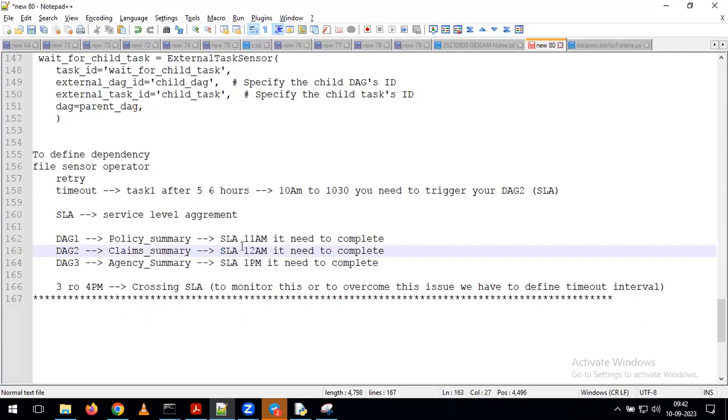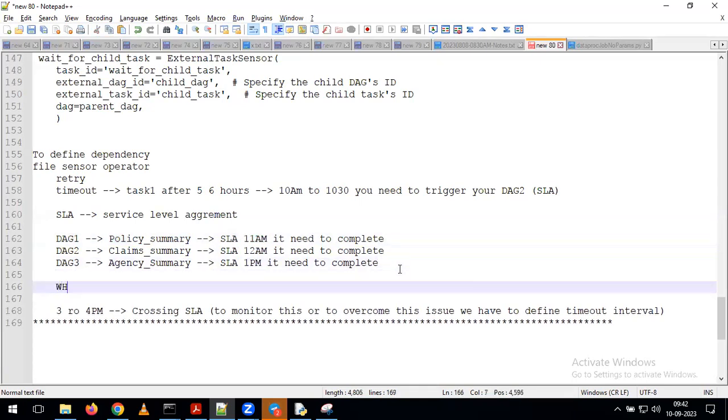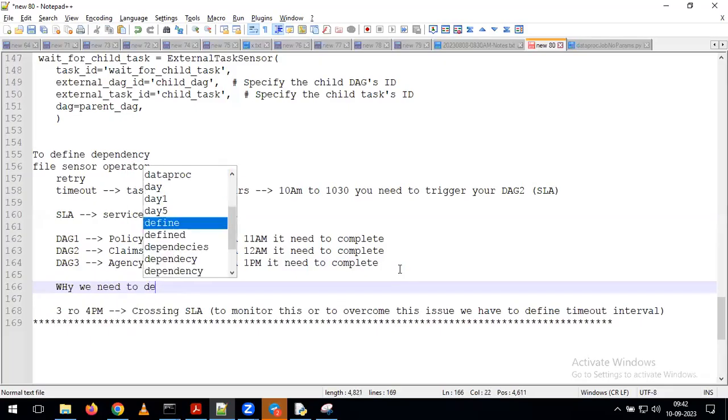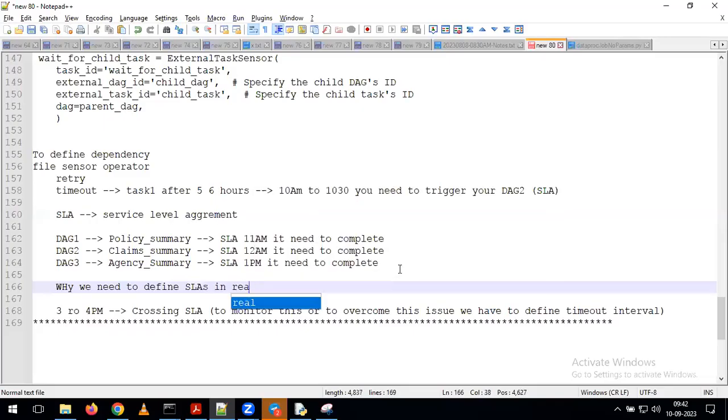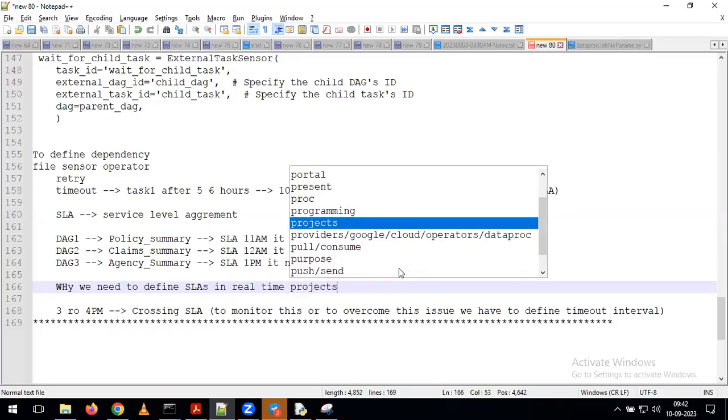We are making agreements with the client team about by what time they expect the job to complete. So they define the SLAs for each and every job in a real-time project, which is nothing but by when this job needs to complete, by 11 a.m. And why are we defining all these SLAs? Why do we need to define SLAs in real-time projects? Just observe.